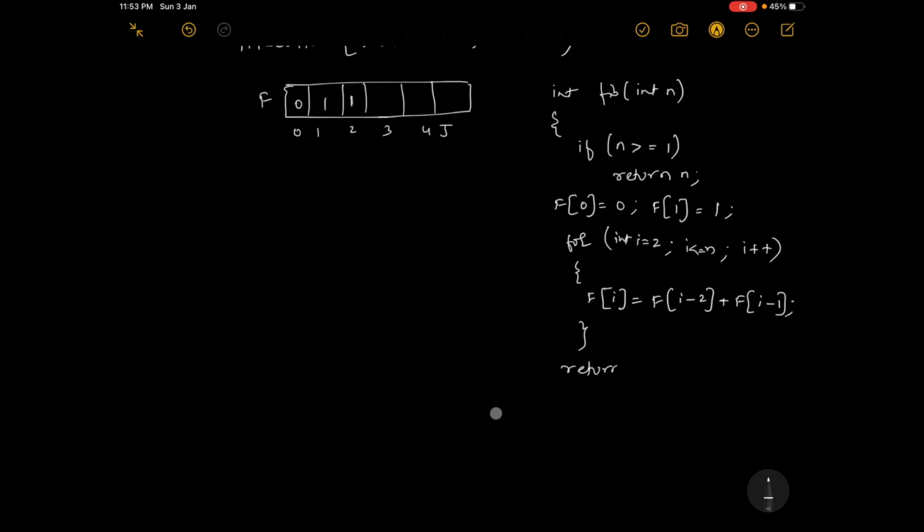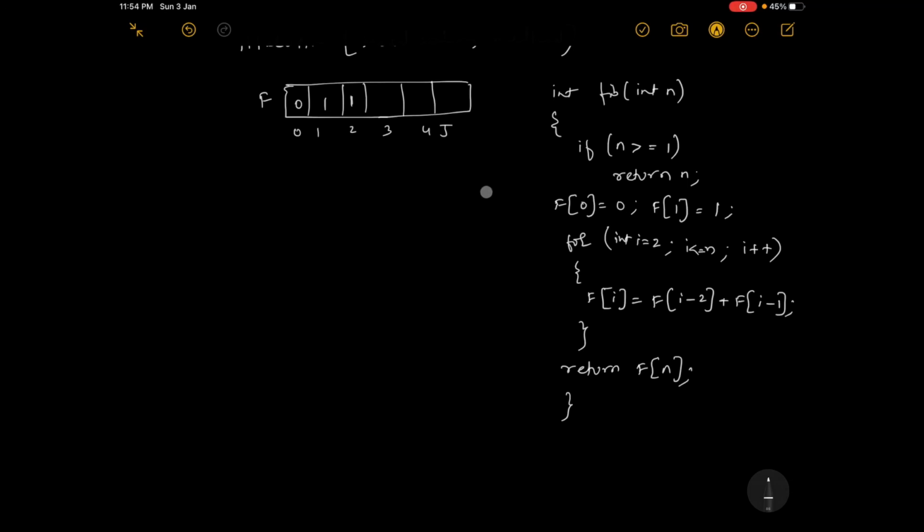Then return f of n, whatever n is asked you simply return it. So here it is doing iteration for any n value. You give any n value, it will fill that.